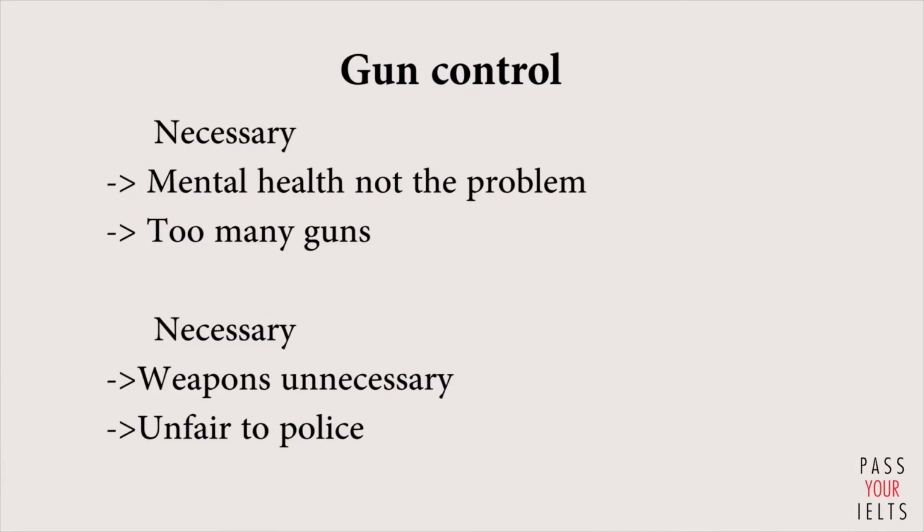My first point is actually a counter-argument against gun rights activists. The fact is, mental health is not the problem. That's my first point. My second point is that guns are absolutely everywhere in the United States, and that creates problems. My body 2 points will be, weapons are not necessary, especially high-powered ones. And my second point for this body paragraph will be that it's unfair to police.